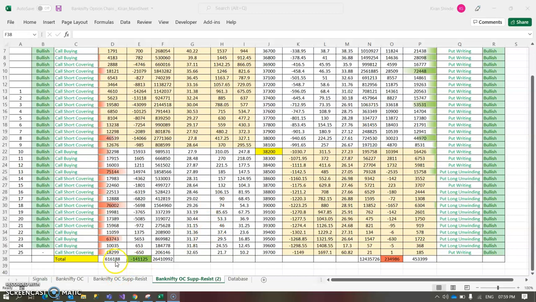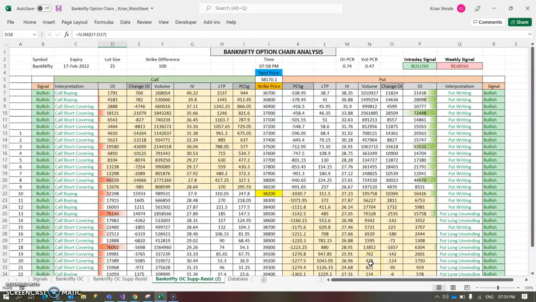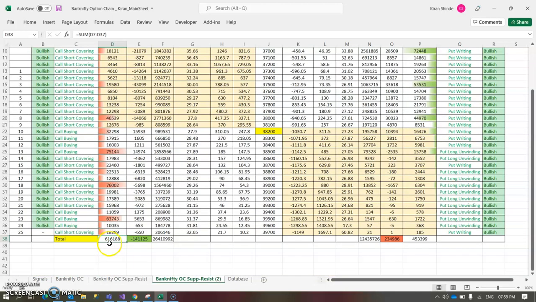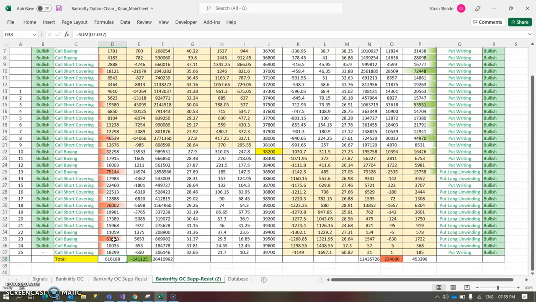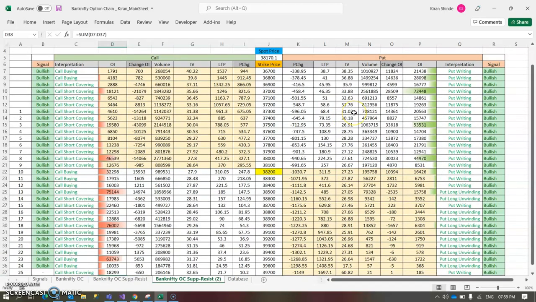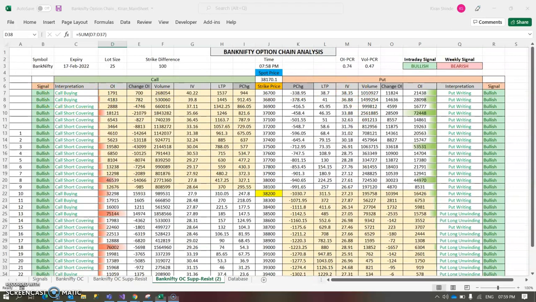Why? Because if you look at the total figure of put call ratio, you can identify it from these two things. The call side positions are still huge in number compared to put sides. And one more thing to consider, just look at this particular level, the 38,000 level.